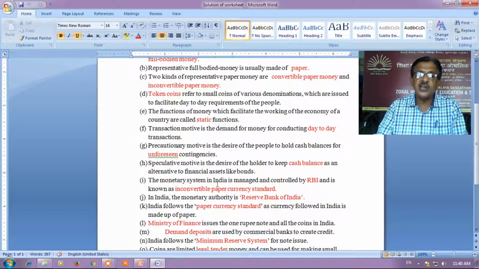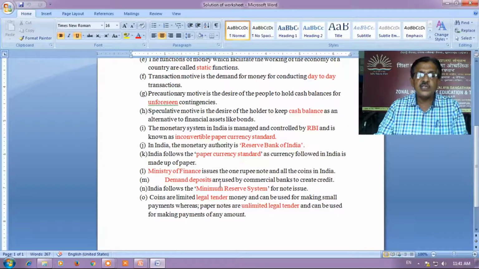The monetary system in India is managed and controlled by Reserve Bank of India and is known as inconvertible paper currency standard. In India, the monetary authority is Reserve Bank of India. India follows the paper currency standard, as the currency followed in India is made up of paper. Ministry of Finance issues the 1 rupee note and all the coins in India. Demand deposits are used by commercial banks to create credit. India follows the minimum reserve system for note issue. Coins are limited legal tender money and can be used for making small payments, whereas paper notes are unlimited legal tender and can be used for making payments of any amount.